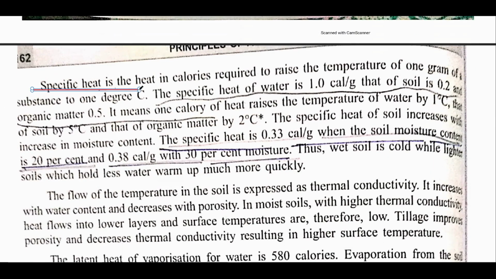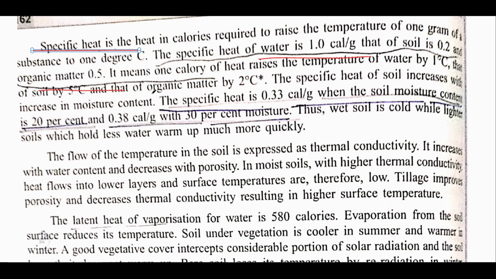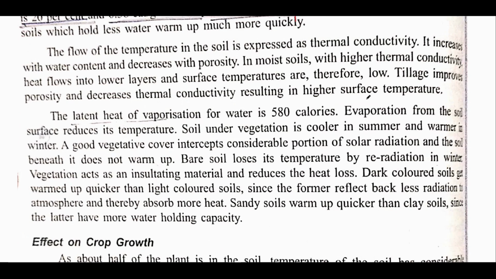After that, specific heat. Like specific heat of water is 1, of soil is this, and of organic matter is 0.5. See, this is an example that is being given over here. This is the specific heat of 0.33 when soil moisture content is 20%, and so on. Don't remember this because it is being given wrong. It is not correct. I'll not explain, they have explained it themselves.